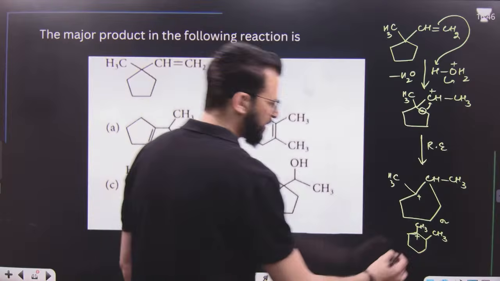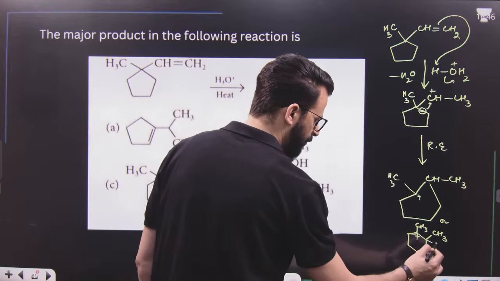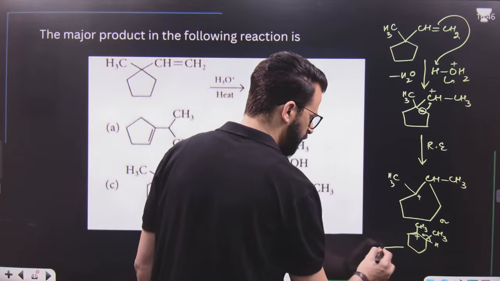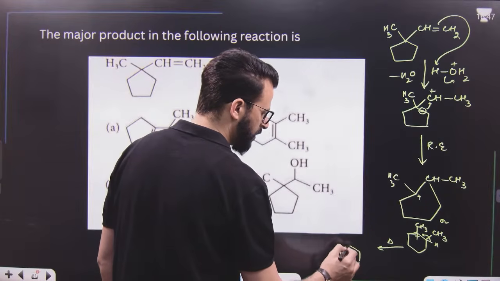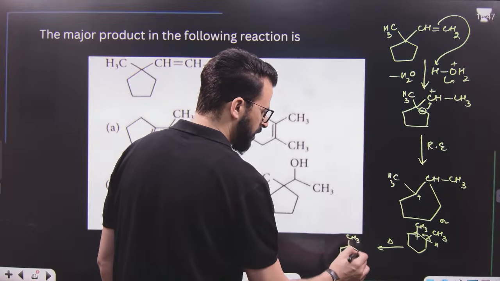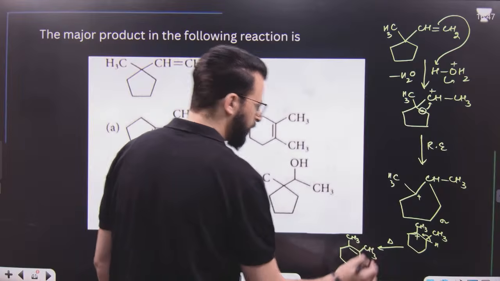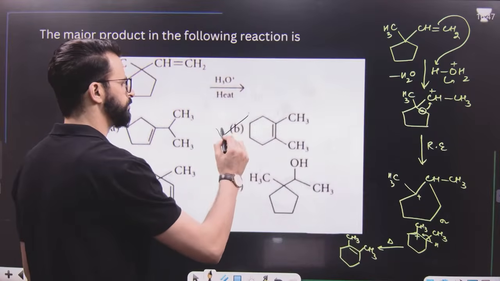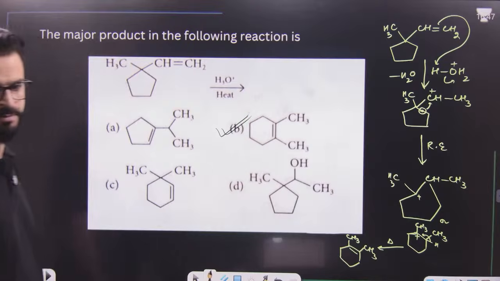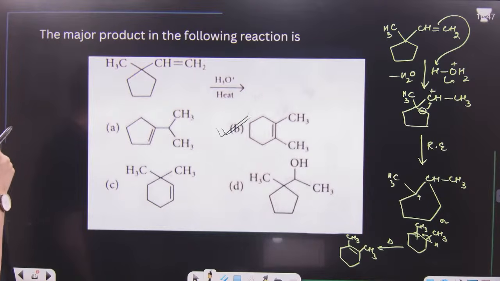Yes or no? Then finally, hydrogen will be lost because of heating, and we will get a 6-membered ring in which a double bond is there, and on both carbons of the double bond there are CH3 groups. So it is option number B. Option number B is the right answer.